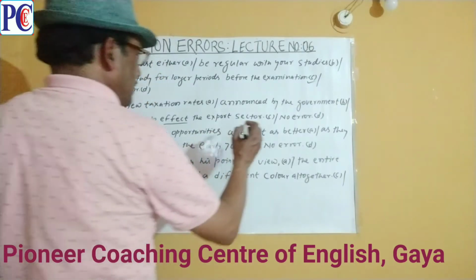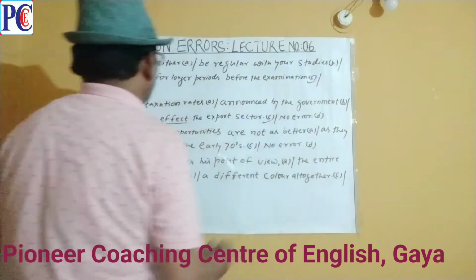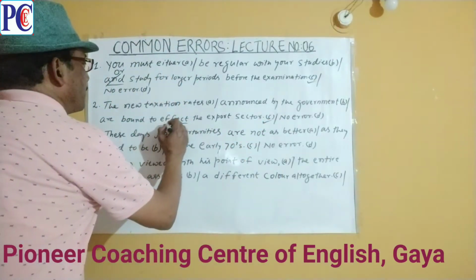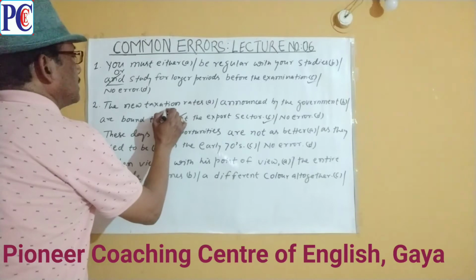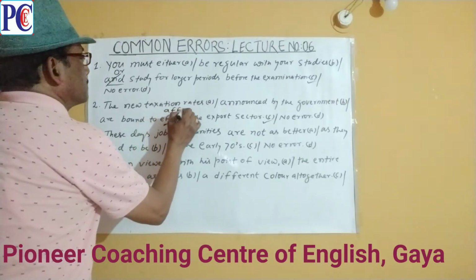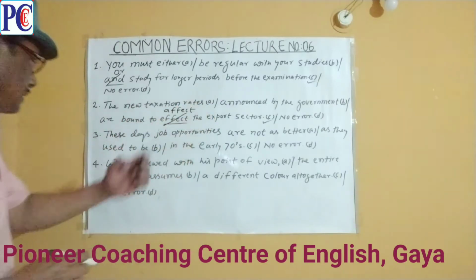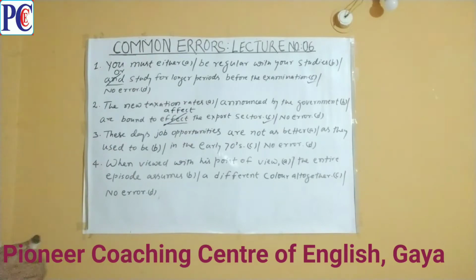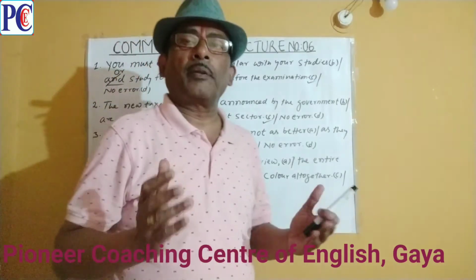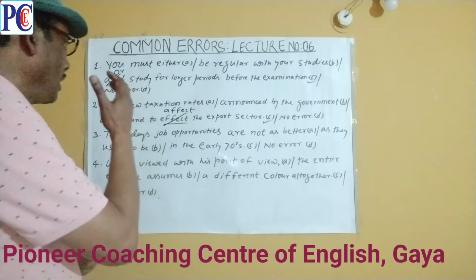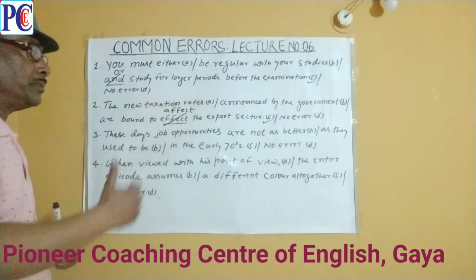So the error lies in part C. You must replace effect by the verb affect. Hence the correct sentence is, the new taxation rates announced by the government are bound to affect the export sector.